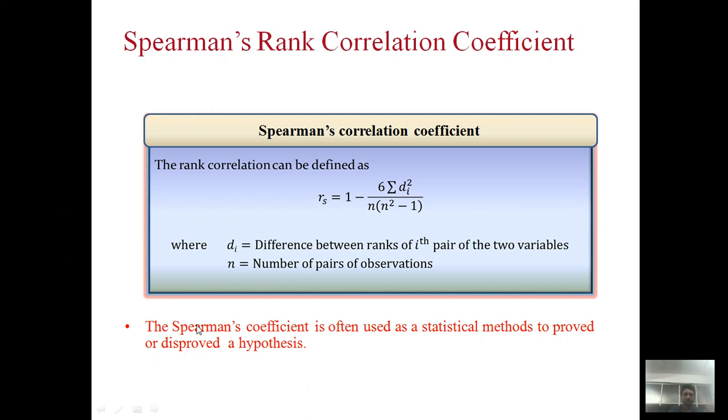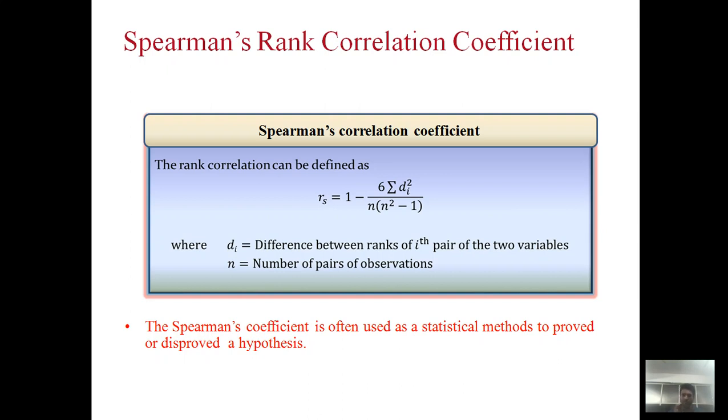Now, this correlation coefficient defined by Spearman is frequently used in statistics to prove whether a hypothesis is true or false. A hypothesis is just like an assumption, also known as an abstract.